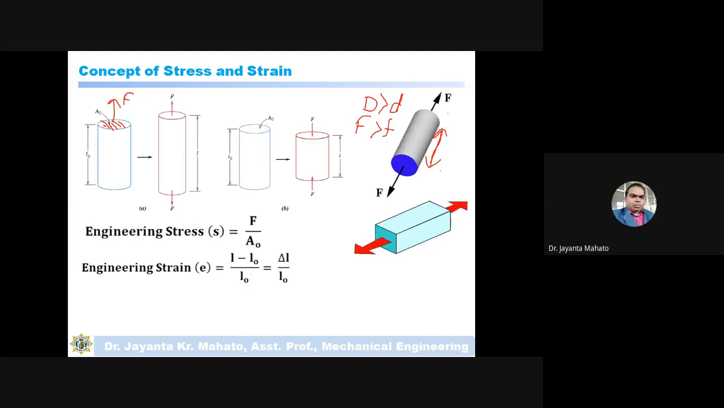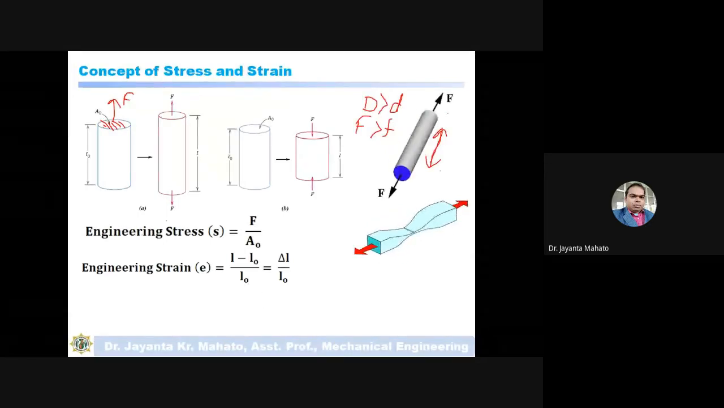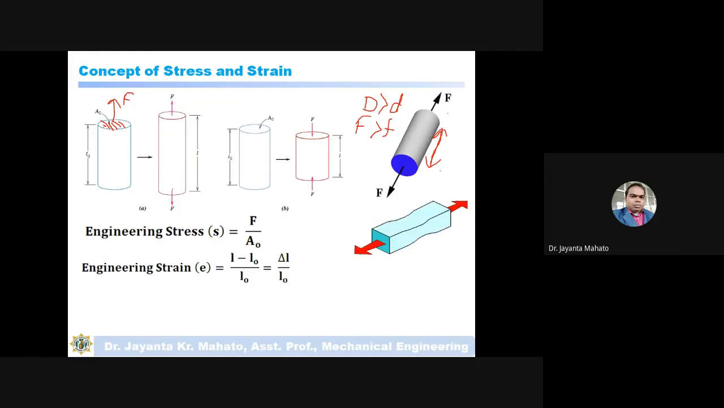Another case, this is stress and strain. So what is a strain? A strain means how much the material elongates. Suppose in this case the length of the cylinder bar is L. In the previous case, the length of the cylinder bar is L.